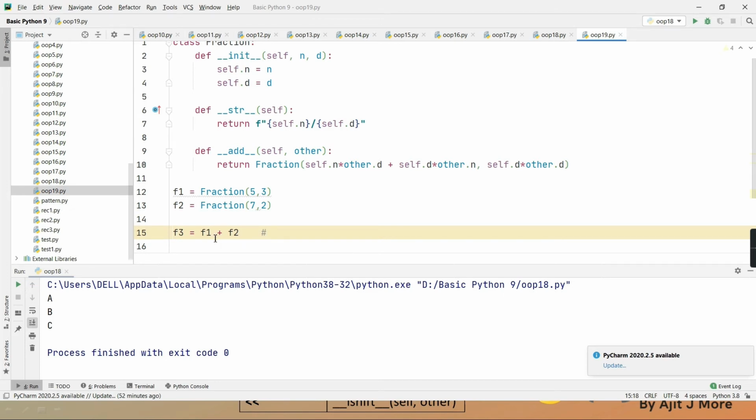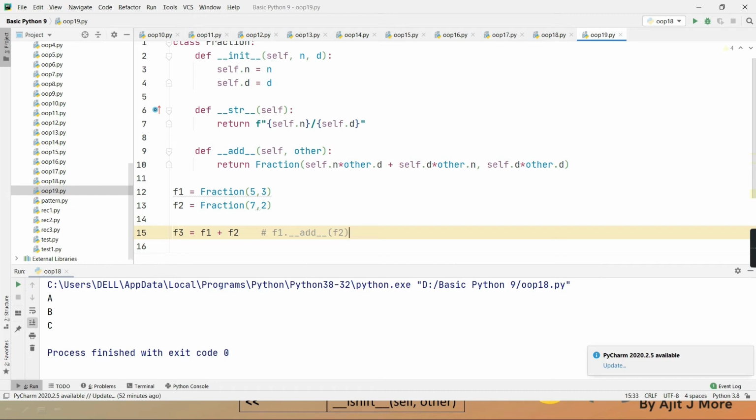as if you are operating on two integers or floats. Okay? But implicitly, is the magic method called like this: f1.__add__(f2)? Is this going to happen? Yes or no, guys? Is this implicitly going to happen?